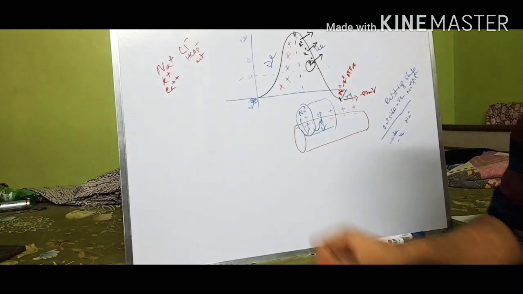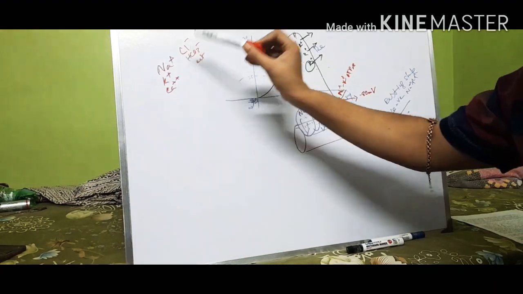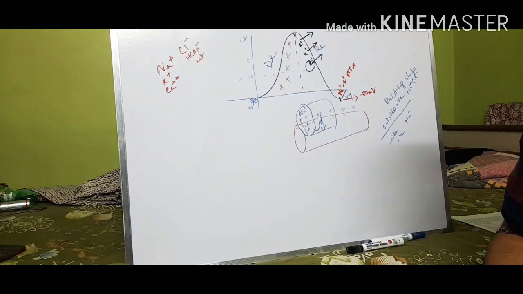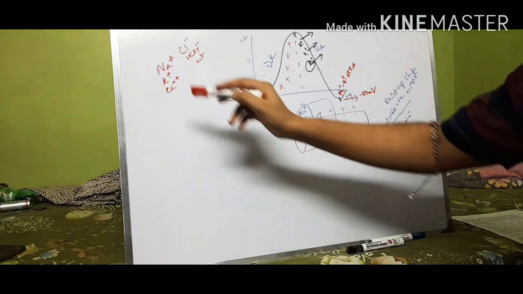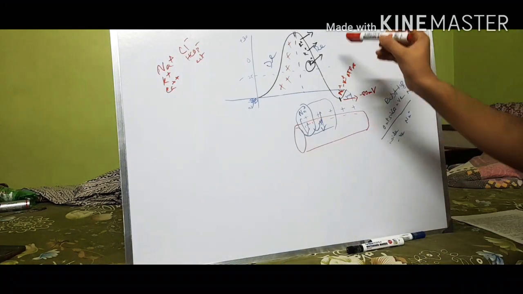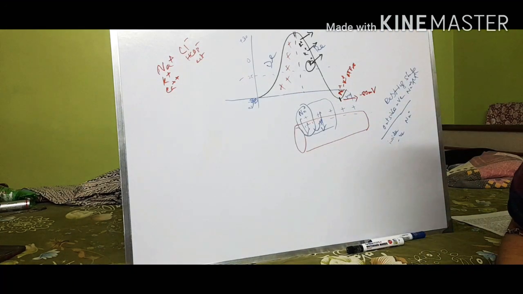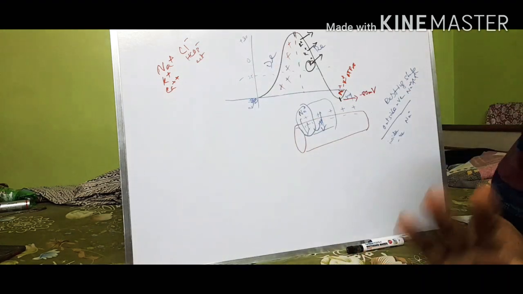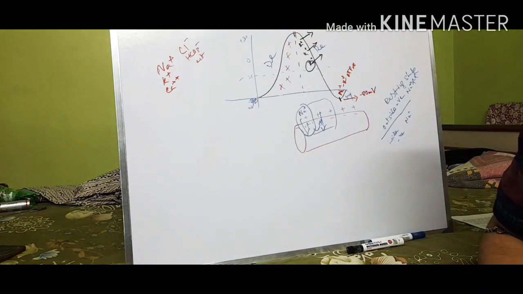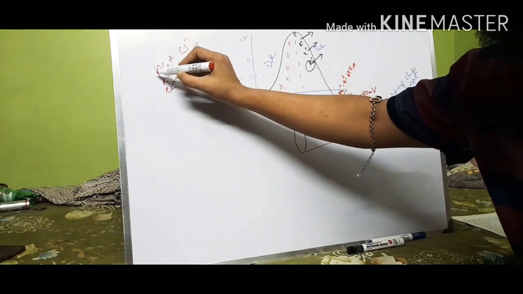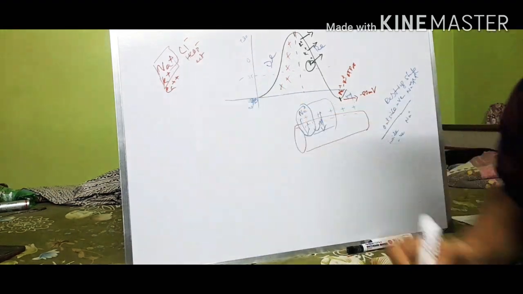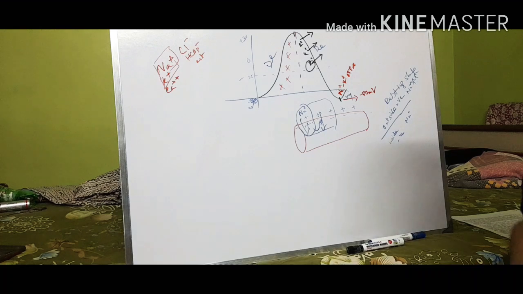We have these ions, positively charged and negatively charged, and all the electrical conductivity in the body is dependent upon these ions. So when we discuss the action potential, there are two key ions that we have to remember. One is sodium, the other one is potassium. So firstly we are going to discuss the graph of the action potential.